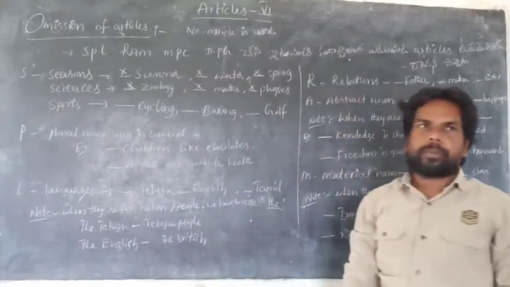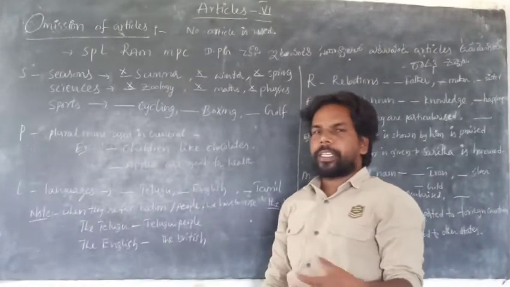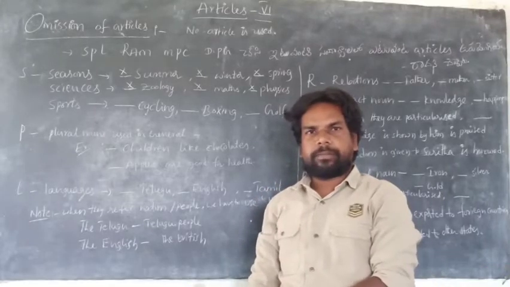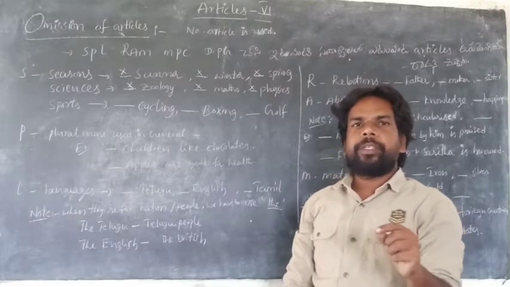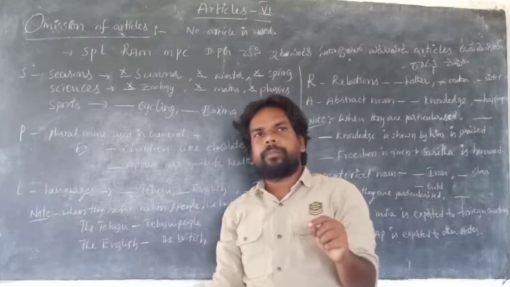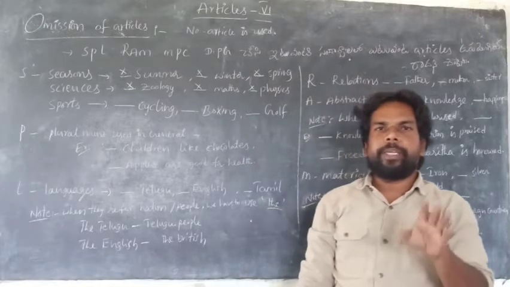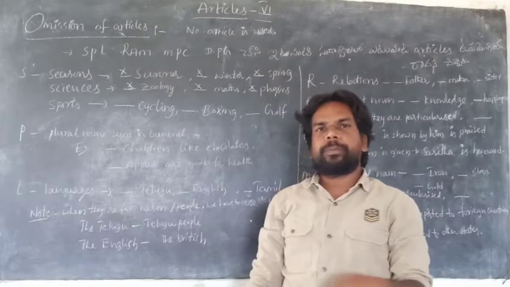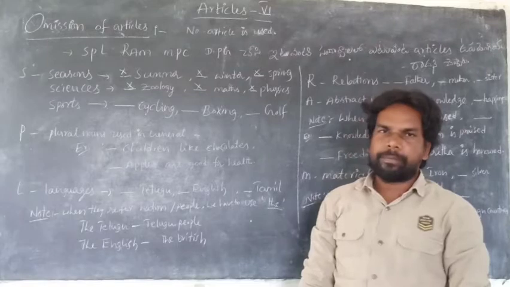And the next rule for S is sports. I think you feel that sports and games are the same, but it's wrong. Sports are different and games are different. Sports means an event which is played by an individual. A game is an event which is played by a group or a team.